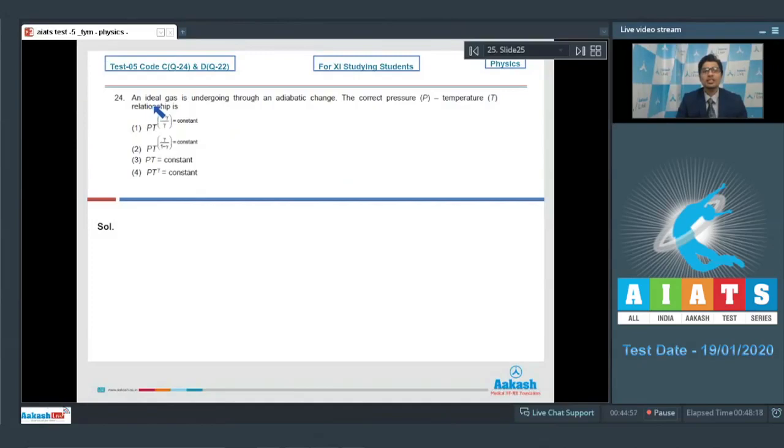Question number 24 says, an ideal gas is undergoing through an adiabatic change. The correct pressure P, temperature T relationship is. Dear students, for an adiabatic process, PV to the power gamma is constant. Substituting V as nRT by P, this will be also constant.